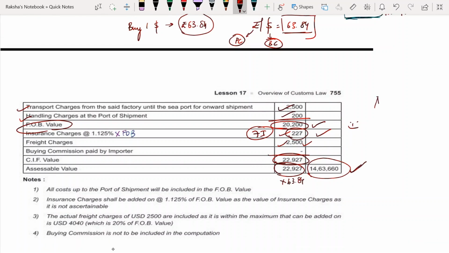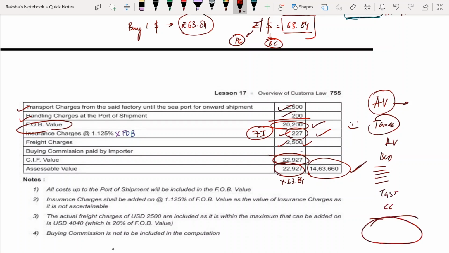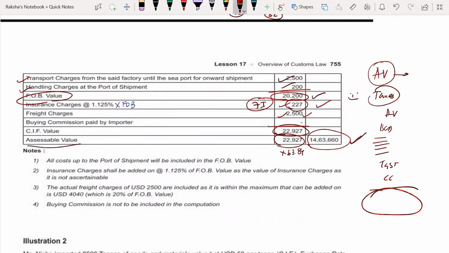If they are asking you for accessible value, please stop here. Only if they are asking you how much is the total taxes, then you proceed forward, and on this accessible value you calculate all your basic customs duty, etc, IGST plus compensation cess, and then you tell me. If I am asking you for accessible value, then please take accessible value only. Don't waste your time in the exam.